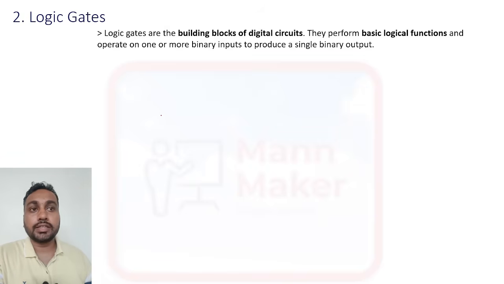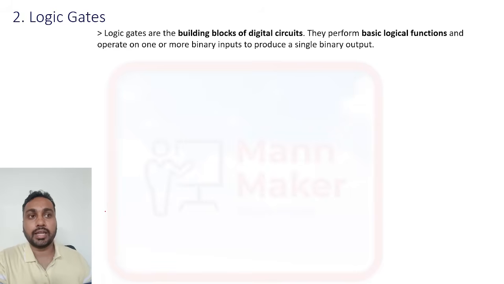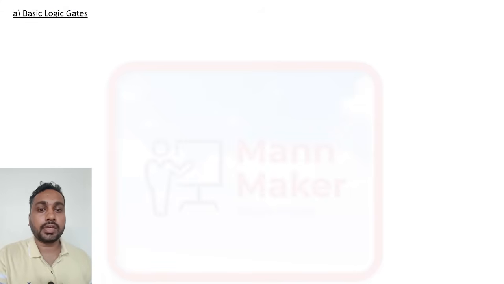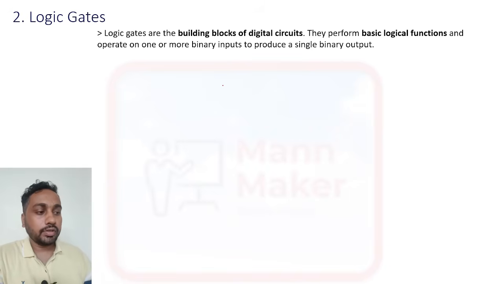A logic gate is a building block of digital circuits that performs a basic logical function, operating on one or more binary inputs to produce a single binary output.